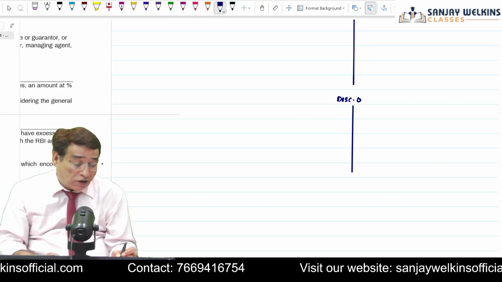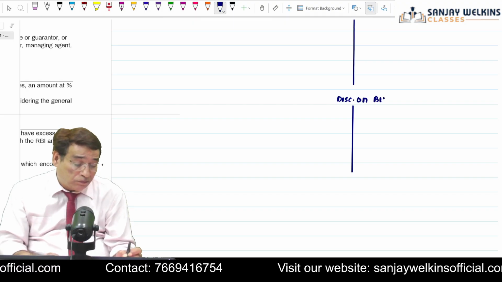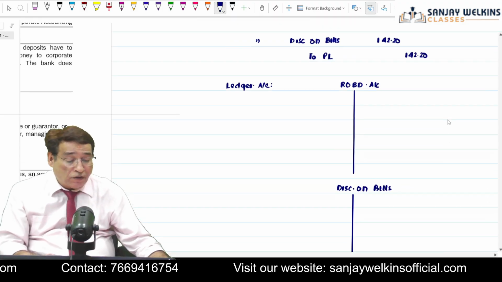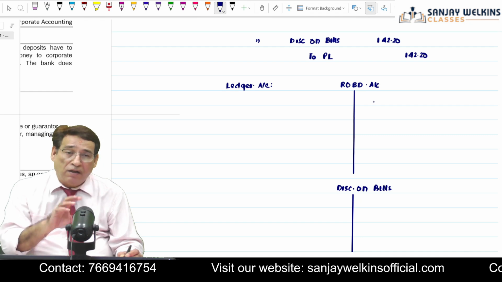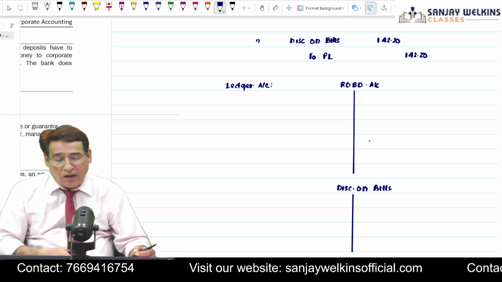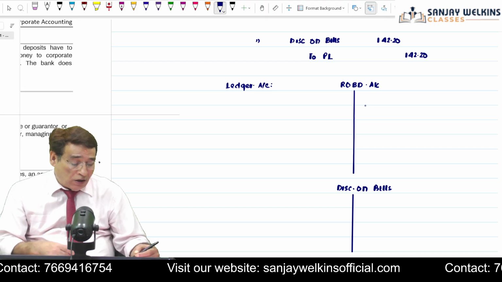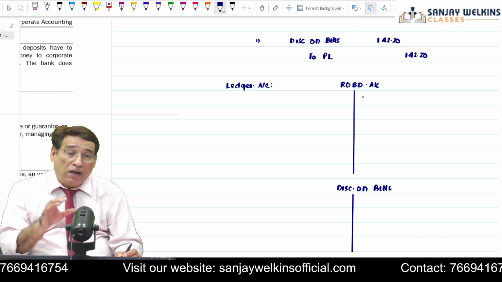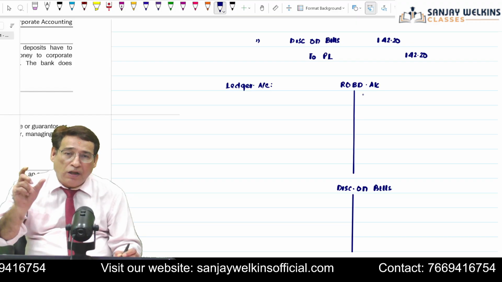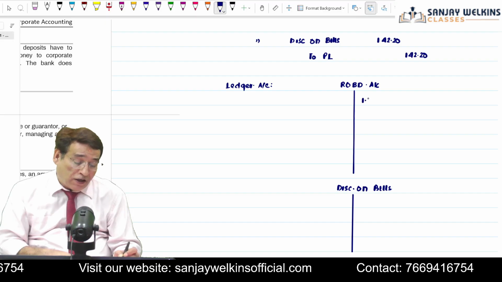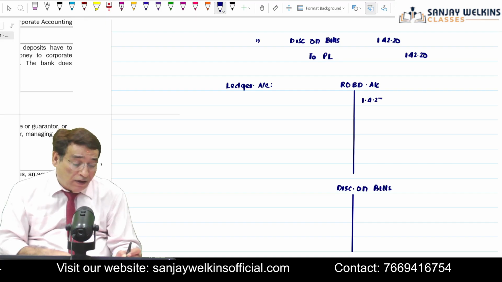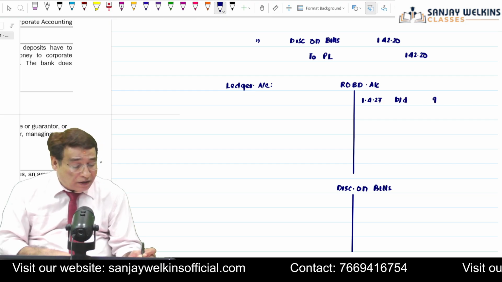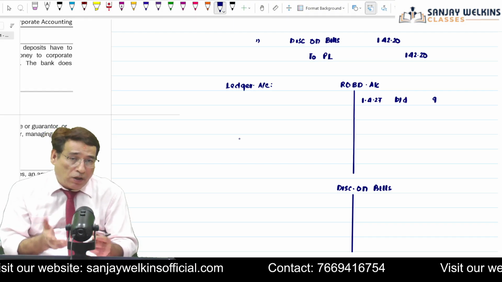Discount on bills account. Correct? Whenever we prepare any ledger account, first of all, we need to exercise caution whether there is already any existing balance either in rebate on bills discount account or in discount on bills account. We have already seen that there is already a balance in rebate on bills discount account to the extent of 9 crores. So first of all, I will be writing here on 1/4/2027 balance brought down. Now balance brought down is 9 crores, so I will be writing here 9 crores. That's all.